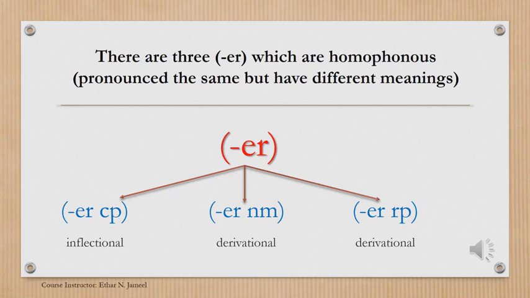ER repetition is the last one. ER repetition is a homophone because it has the same pronunciation as ER CP and ER nominal, but it has a different meaning. That is why it is a homophone. It has the meaning of repetition. This ER is derivational also, not inflectional.